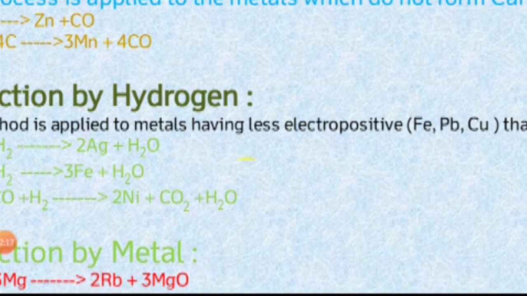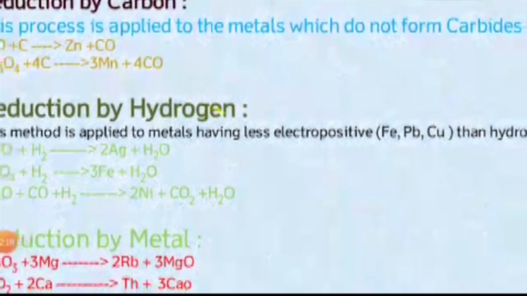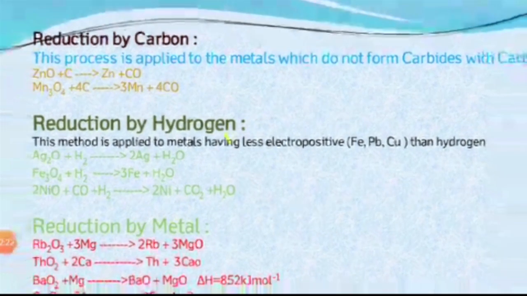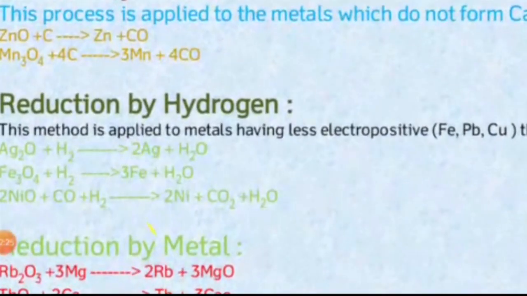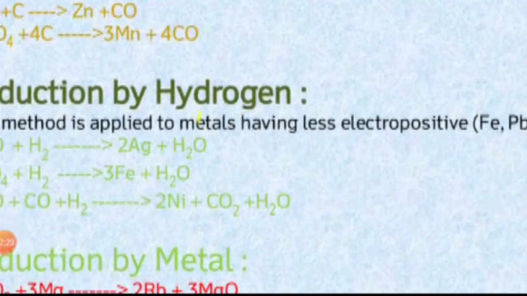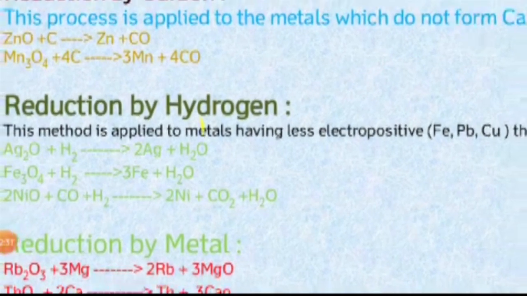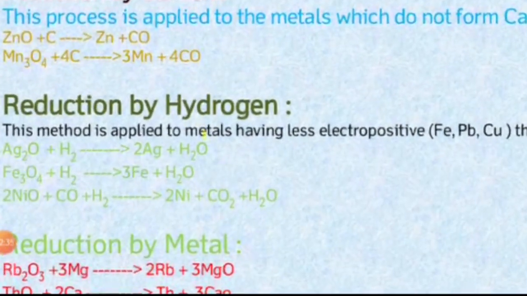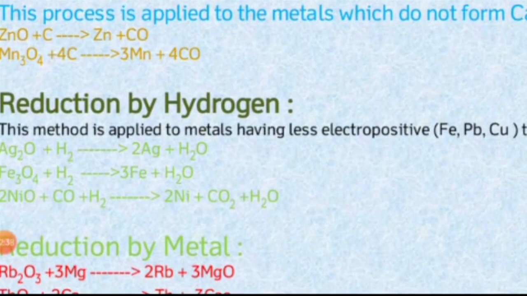Ag2O. Ag2O is treated with hydrogen, and it forms silver. So silver oxide is reduced to silver, Ag, plus H2O. So H2 is oxidized to H2O. Then the next example, Fe3O4. Iron oxide is treated with hydrogen, and that also forms iron and water molecule.